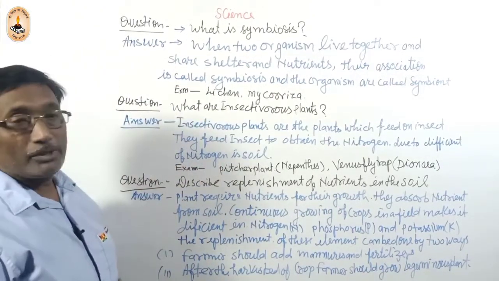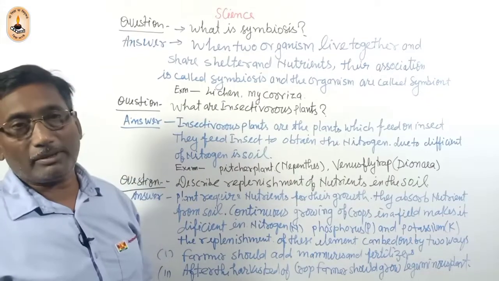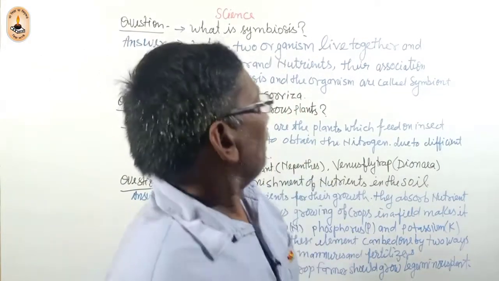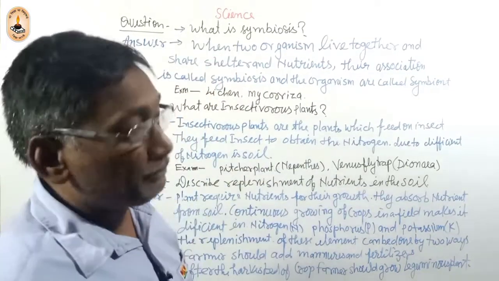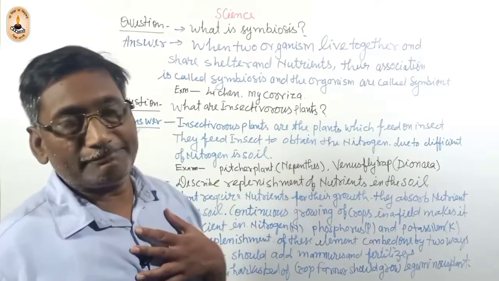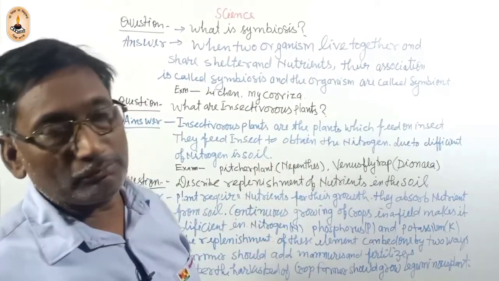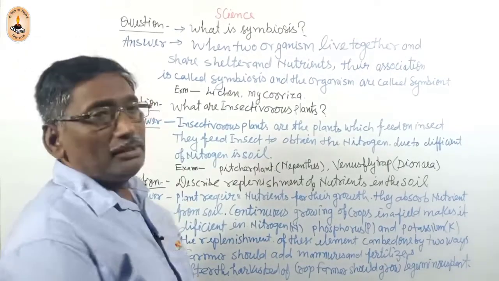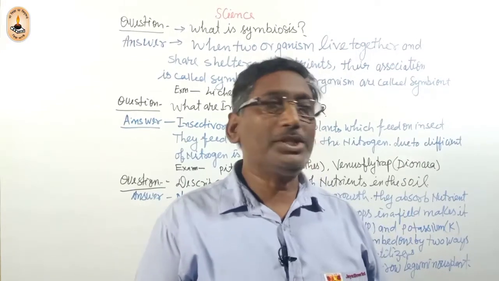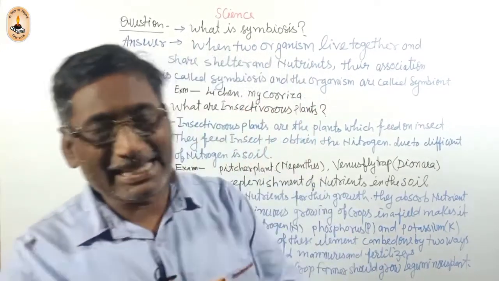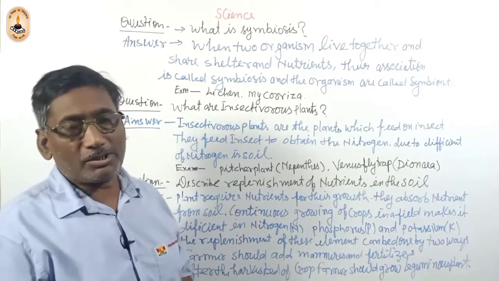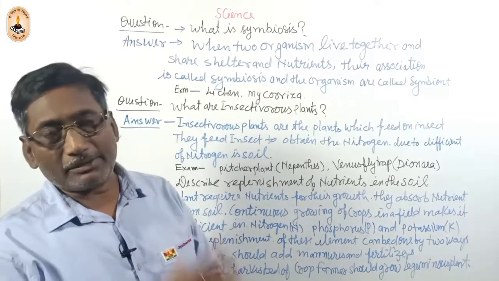The other question, what are insectivorous plants? You know about plants. A plant makes its own food or obtains it from others. You have read about this in the last video. But on the earth there are some special type of plants which trap insects.